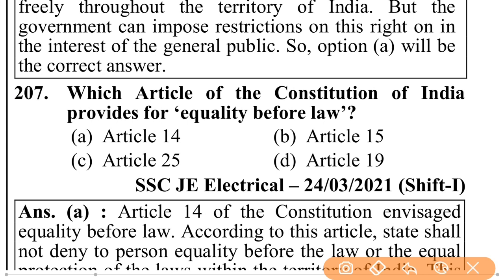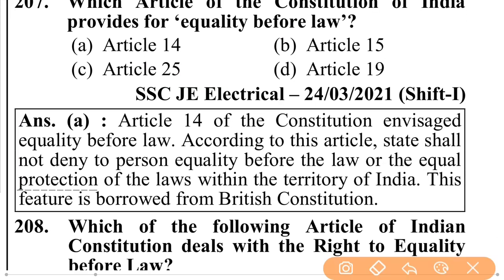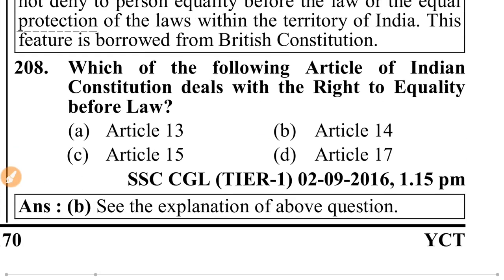Which article of the Constitution of India provides for equality before law? Article 14. Article 14 of the Constitution envisages equality before law. According to this article, the state shall not deny to any person equality before the law or the equal protection of the laws within the territory of India. This feature is borrowed from the British Constitution.